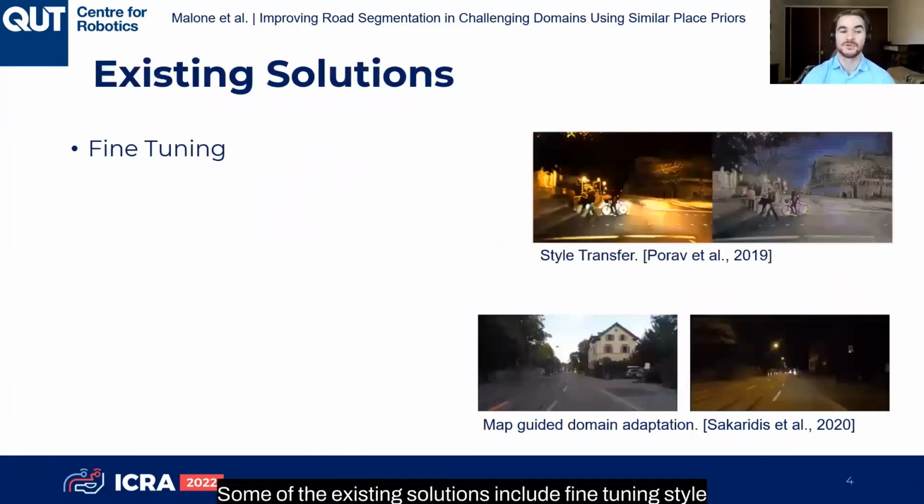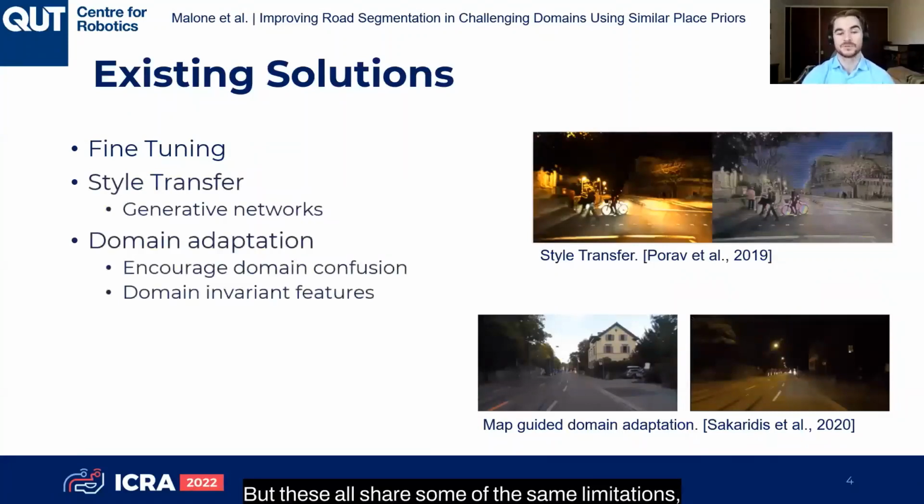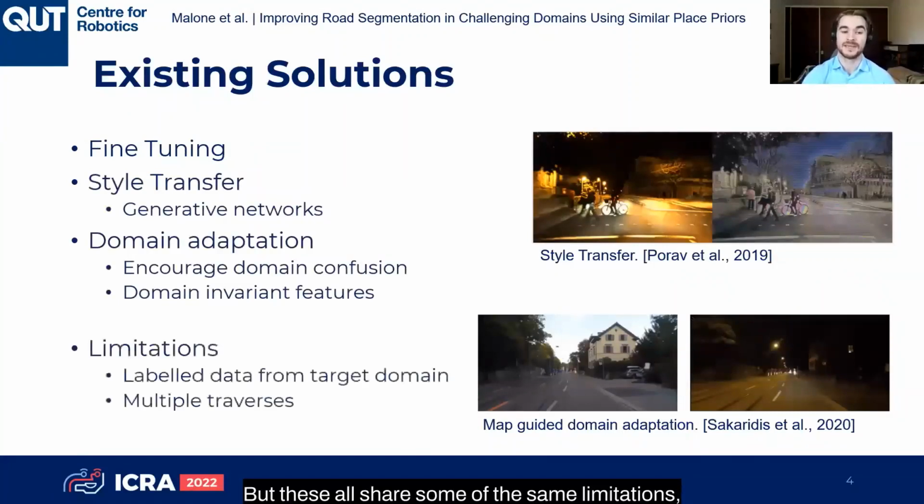Some of the existing solutions include fine-tuning, style transfer, and domain adaptation. But these all share some of the same limitations where we need labeled data from a target domain in order to make these improvements. And this can be costly to obtain, label, and train with. And some state-of-the-art approaches, such as map-guided domain adaptation, also require multiple traverses of an area to perform these improvements.